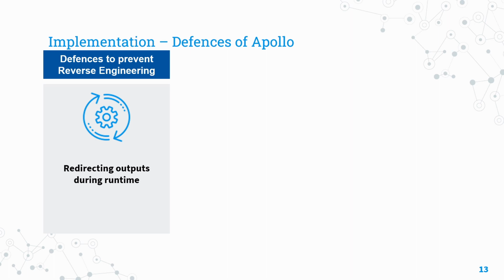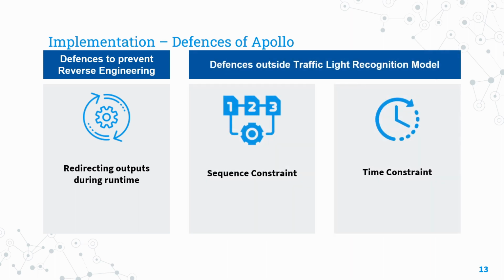There are various defenses that may explain why it was difficult to implement a UAN attack in the runtime environment. Firstly, there were defenses to prevent reverse engineering, such as redirecting outputs during runtime to prevent debugging. Secondly, there were also defenses outside of the traffic light recognition model. Even if the UAN attack worked on the CAFFE model to misclassify the traffic lights, Apollo may have applied some heuristics to correct the results. This exists in the form of sequence constraint and time constraint.